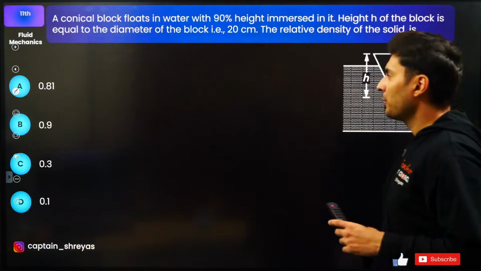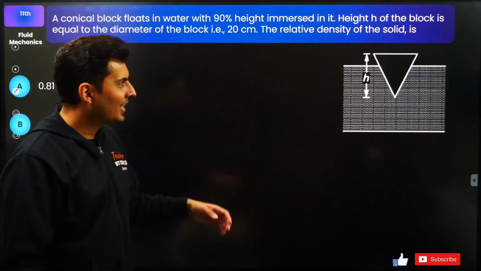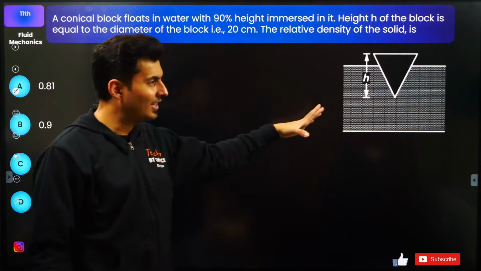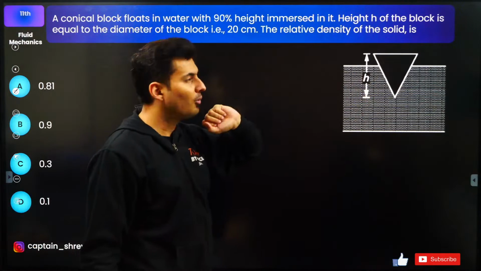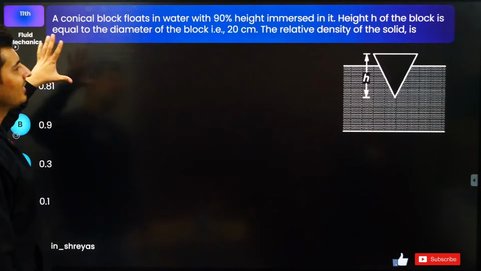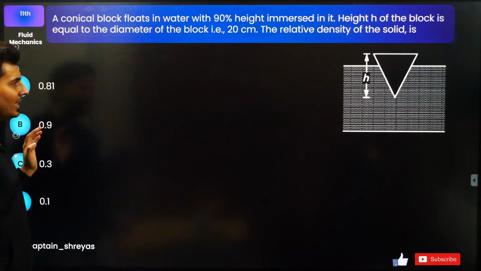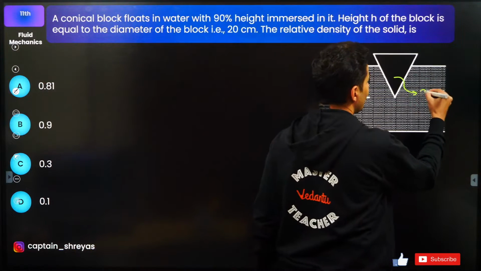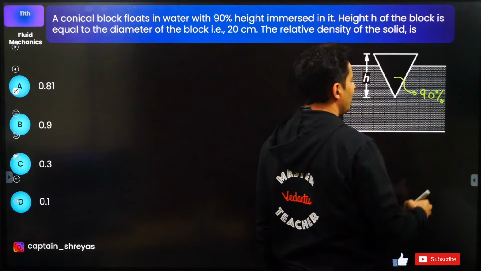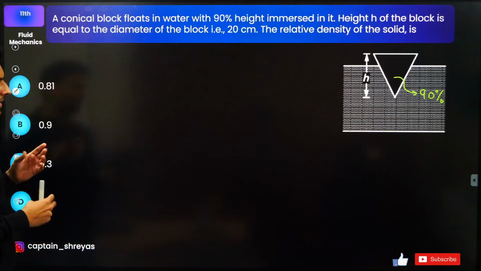Okay. Now, next question coming up on your screen. Beautiful question on flotation. It's a cone which is submerged in a liquid and it's floating such that 90% of it is inside water. Question is, what is the relative density of the solid with respect to the fluid outside? Interesting. So this is basically 90%. 90% of it is inside. Okay, so fine. What is the relative density?